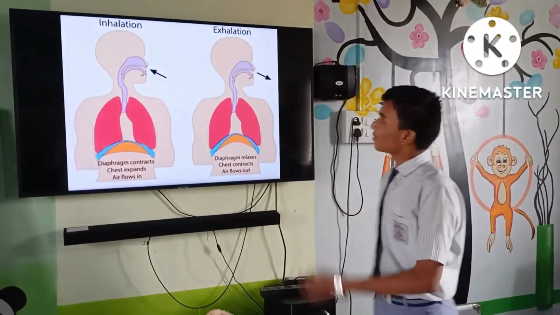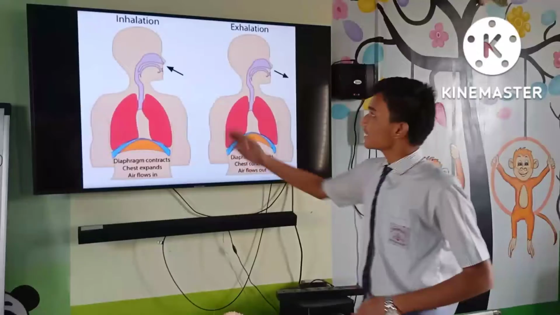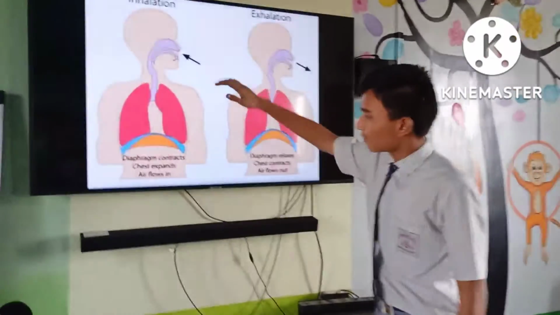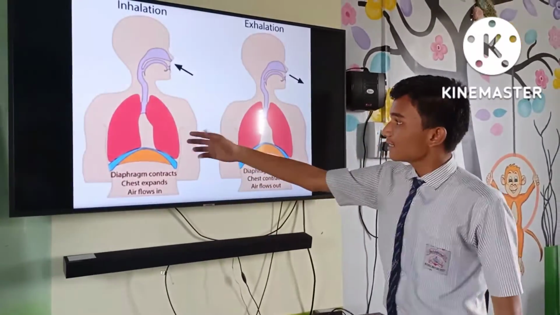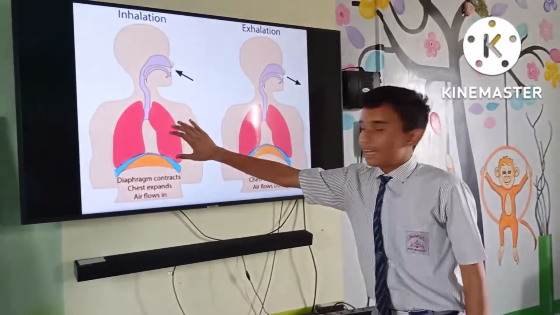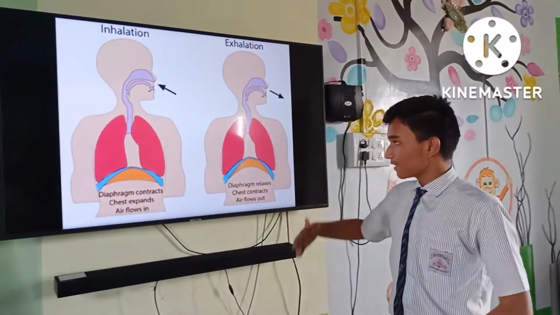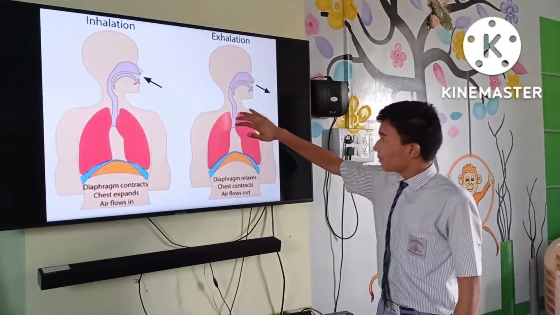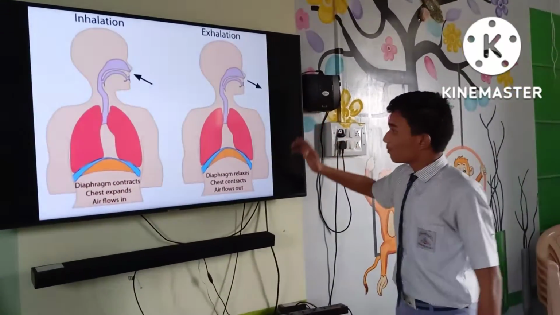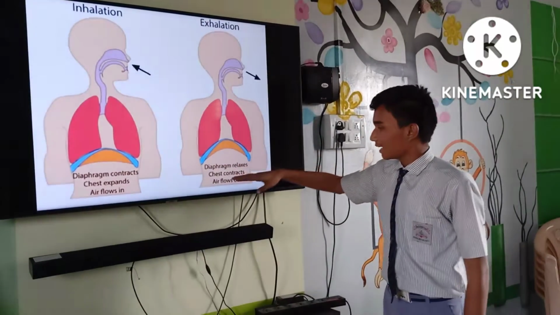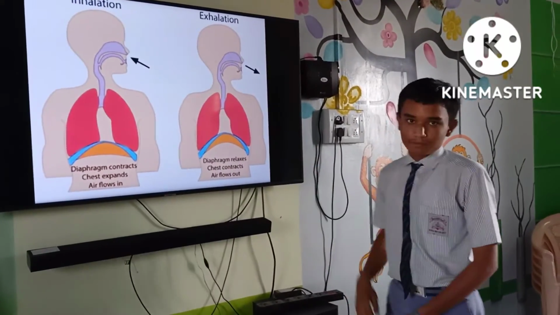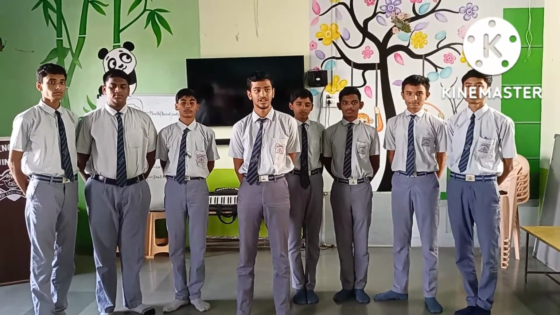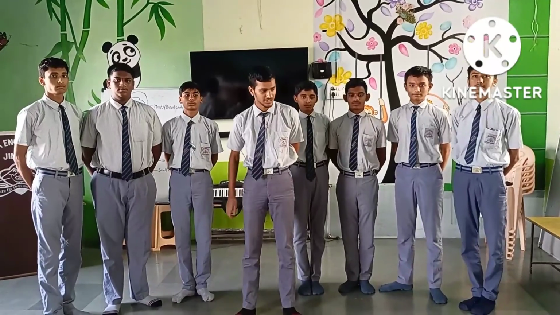Now let's talk more about inhalation and exhalation. As we will see in inhalation, the air goes into lungs and hence the ribs move forward and diaphragm becomes flat and hence it increases the volume of lungs. And after that, in the process of respiration, the carbon dioxide comes out of these lungs, and in the place of its going out of the body, the ribs come back to their own place and the diaphragm becomes functional again. So in this way respiration takes place in human beings, and in such a way we have completed our activity. Thank you.